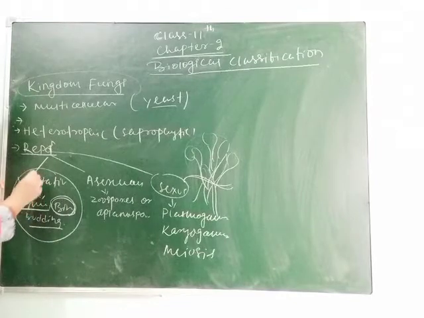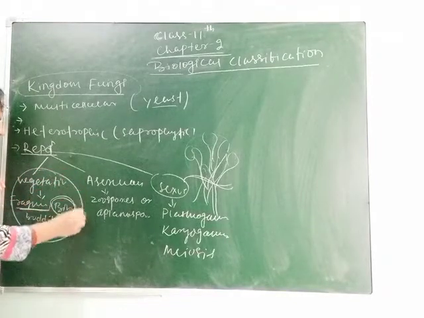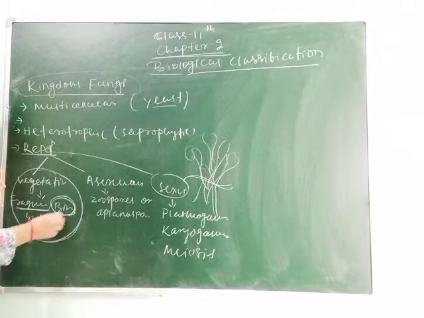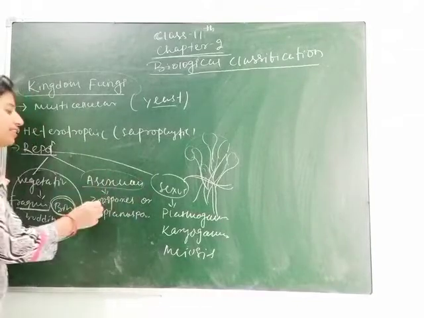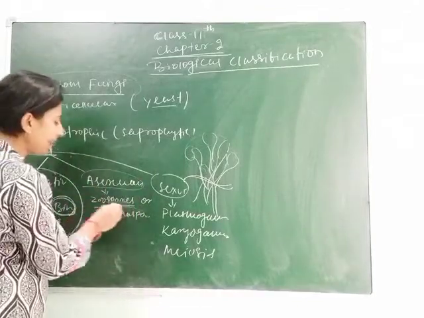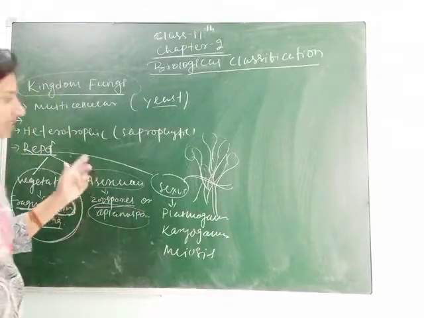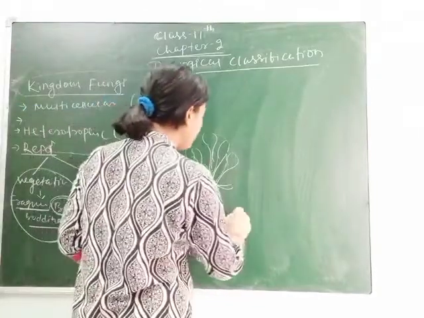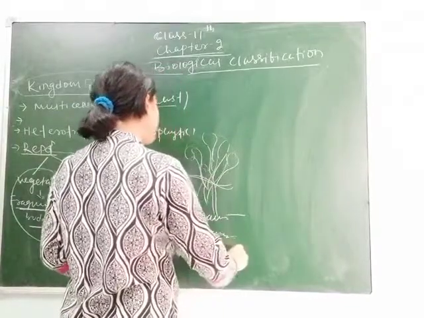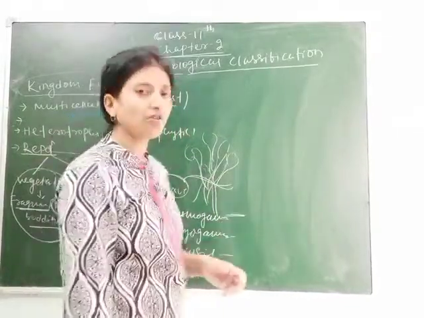So vegetative reproduction takes place by these means. Again asexual reproduction is by zoospores, which are motile, and aplanospores, which are non-motile. These spores are formed for asexual reproduction, and again sexual reproduction is through plasmogamy, karyogamy and meiosis. So what is plasmogamy? You already know.